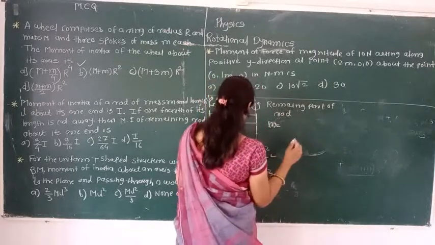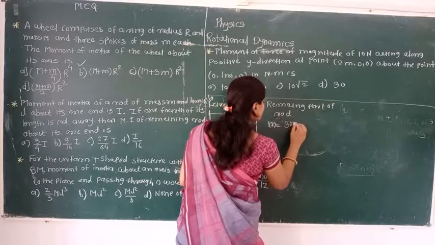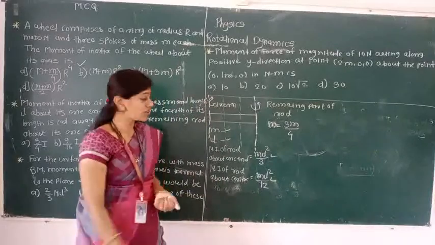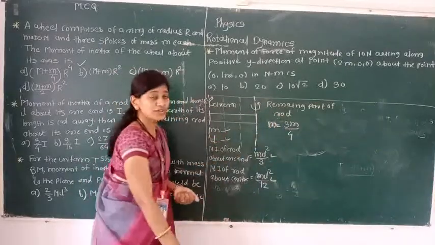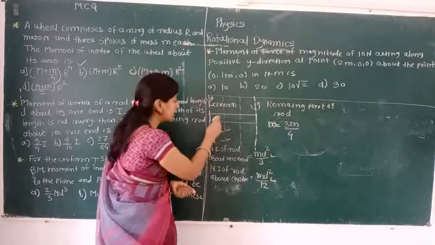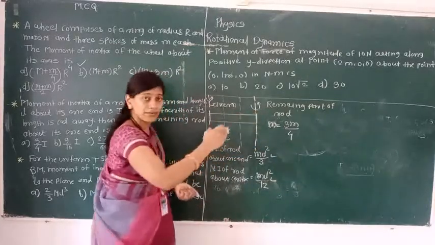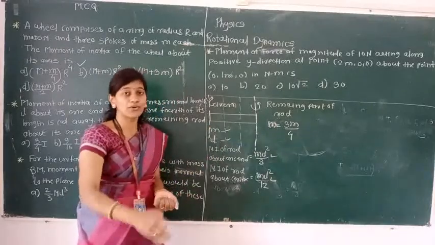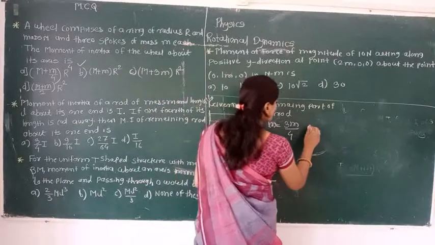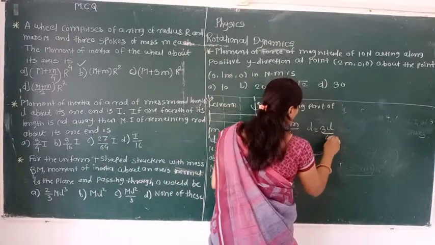Okay, here small m will be 3m divided by 4. Because from those 4 parts, one part is going to be cancelled, so we have to find out the moment of inertia of the remaining rod. In that remaining rod, the mass is 3m divided by 4 because 4 equal parts were present there. From those 4 we cut 1, so remaining 3 out of 4. Length also is replaced by L equal to 3L divided by 4.